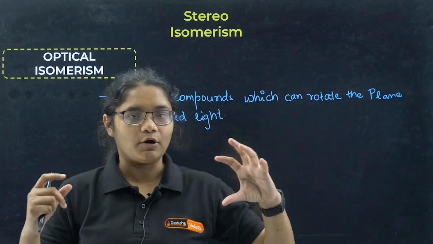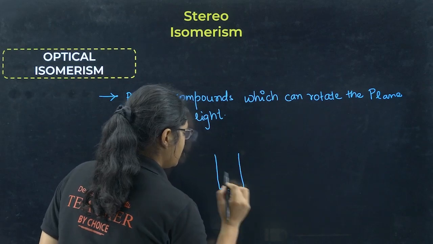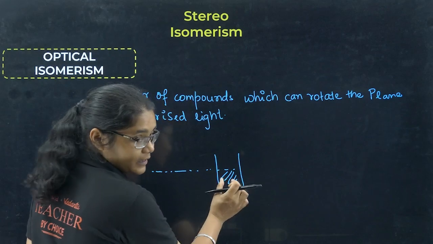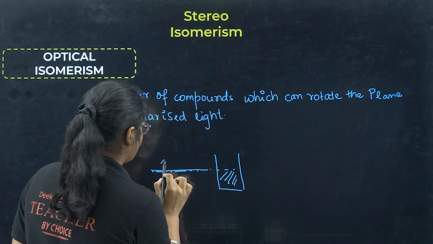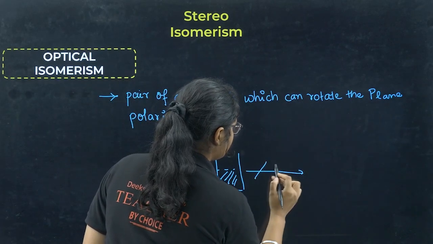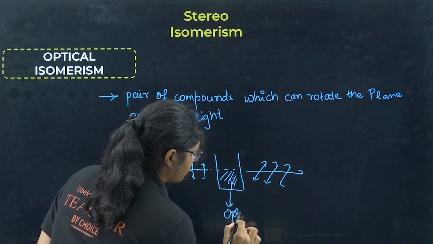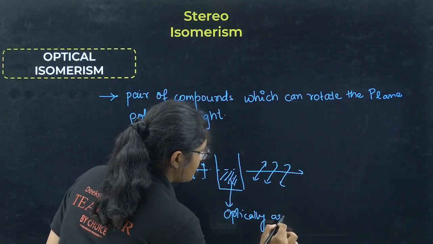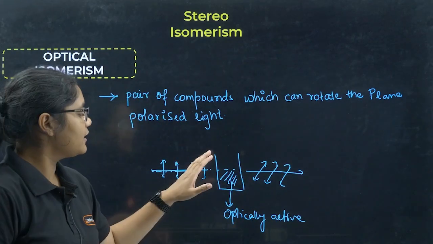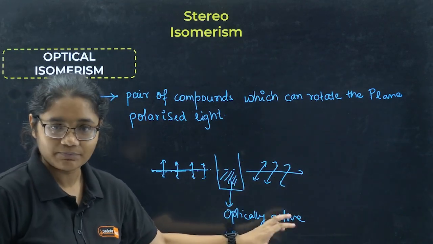So these are the types of light where we have only one type of field. Any compound which is able to rotate this plane polarized light, suppose your sample is here, and you are giving this plane polarized light. That organic compound is present here. This plane polarized light has only one field, right? After passing through this sample, if this field is rotated, then this compound is called optically active. Okay, if it is able to rotate this plane polarized light, it is called optically active. I hope this is clear.